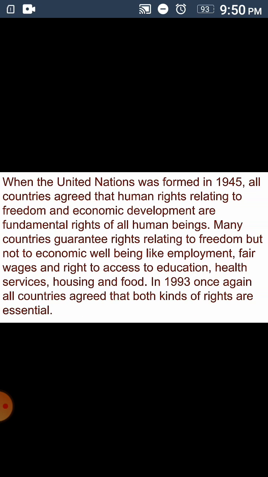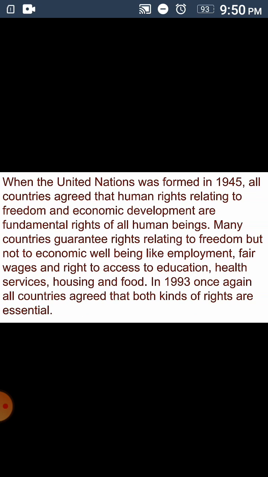All the countries who are members of the UN have accepted that every human being should have freedom and economic development rights. Many countries guarantee rights relating to freedom, but not to economic well-being like employment, fair wages and the right to access education, health service, housing and food.